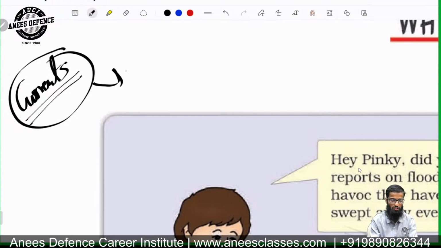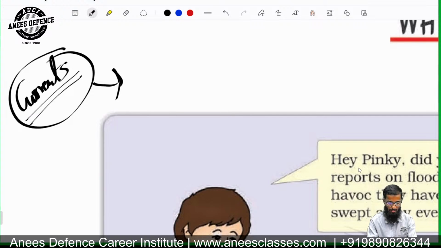Then we will be talking about the classification of currents on warm and cold, then the impacts of the currents, the commercial importance. Then we'll be talking about the structures like continental slope and the various things regarding the exclusive economic zone and all. We will be talking about what is nautical mile, how it impacts the trading. We will talk about the continental or the oceanic relief system, and the divergent boundaries which form the mid-oceanic ridges or the trenches. So we'll be talking about that also.